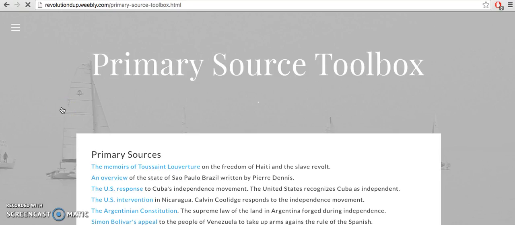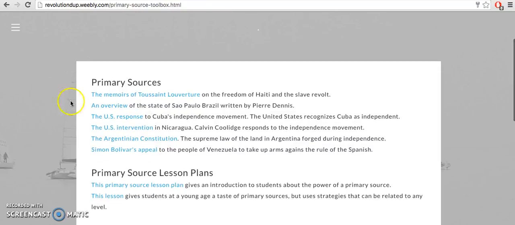Primary source toolbox. Here we got a list of primary sources. These are very interesting if you want to get some extra reading, some stuff that was directly affected by the revolutions that we're going to talk about, rather, like the Argentinian Constitution.